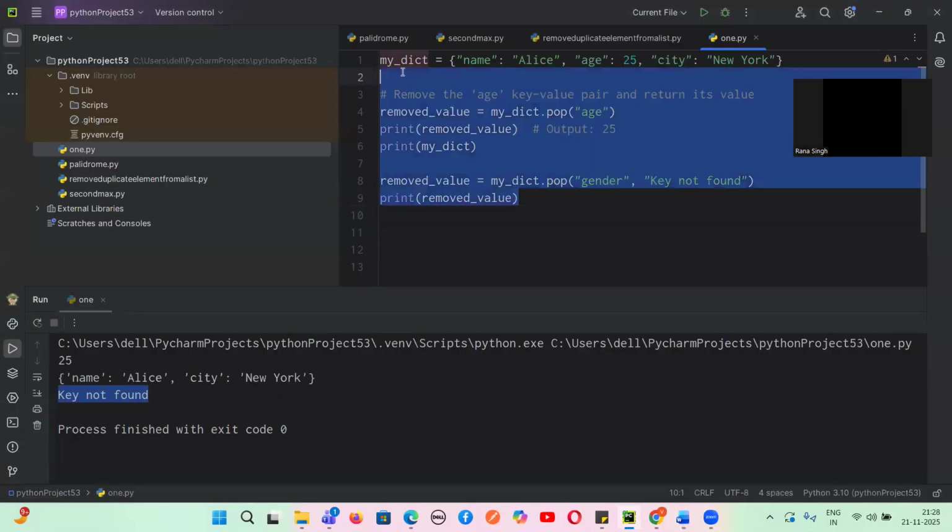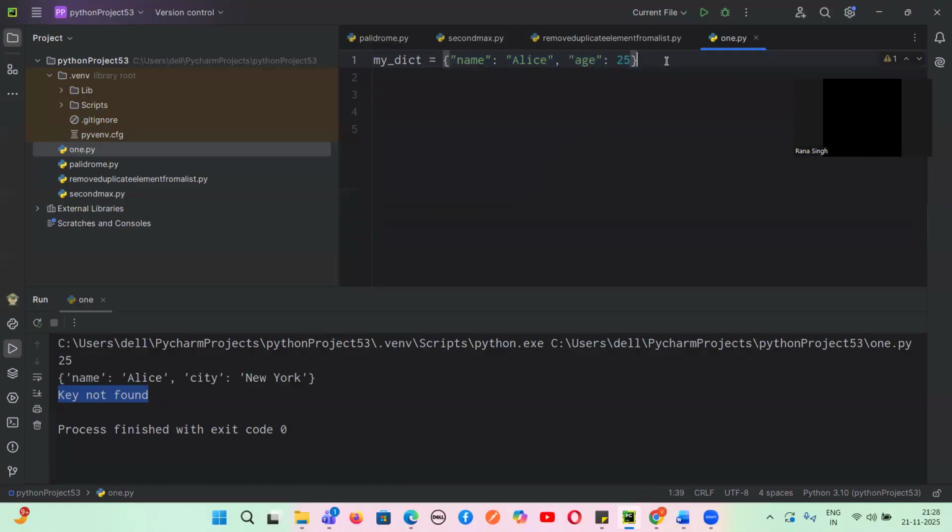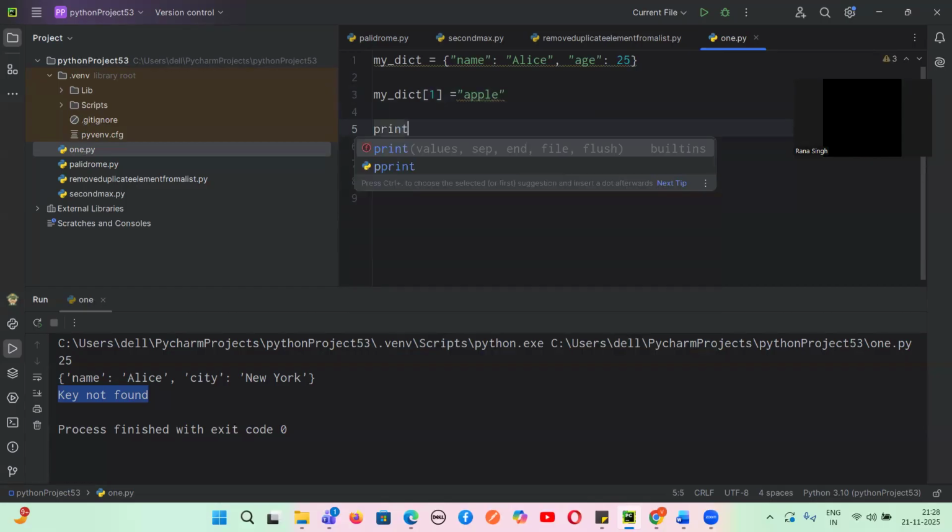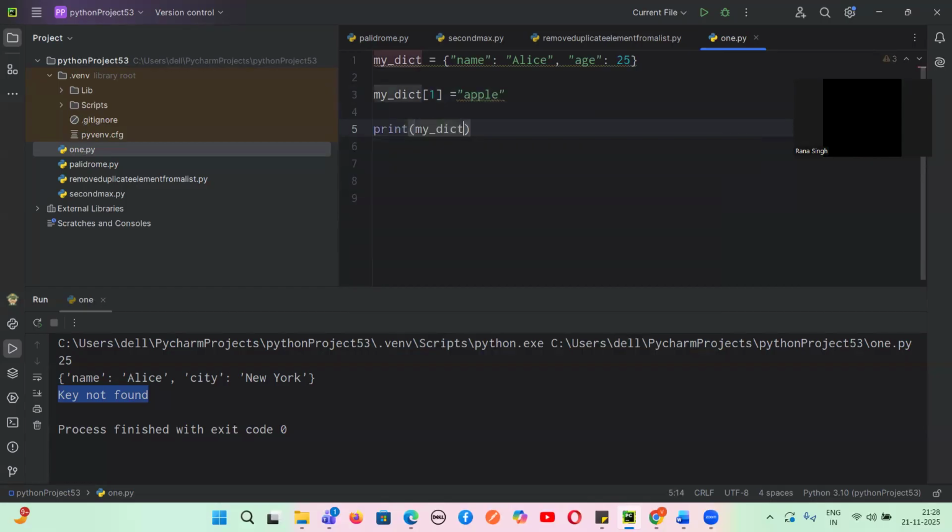Let's suppose this is a dictionary, and here I want to add a value, guys. So what I have to do is write my dict, and then give a key. Let's suppose I give a key as 1, and I give a value corresponding to this. Let's suppose I give apple. So now if I print my dict, I will have one particular item added.